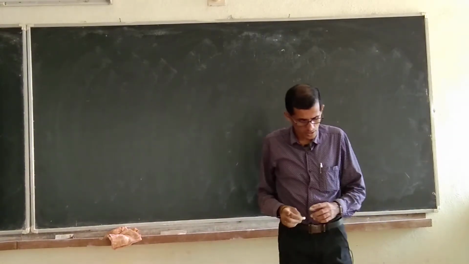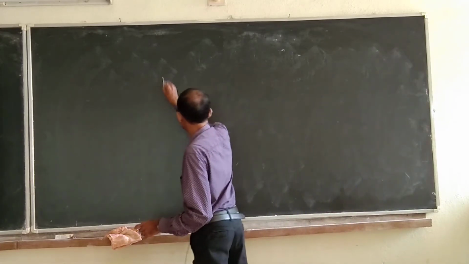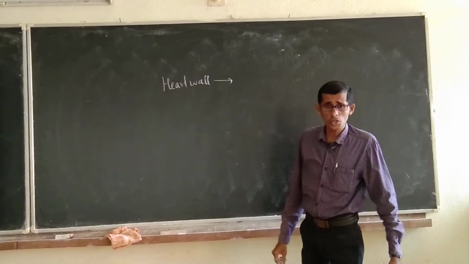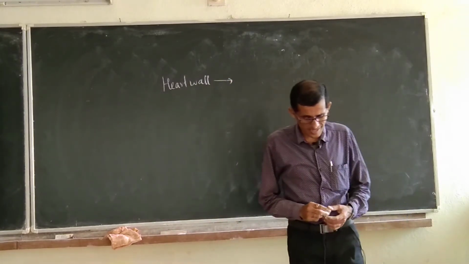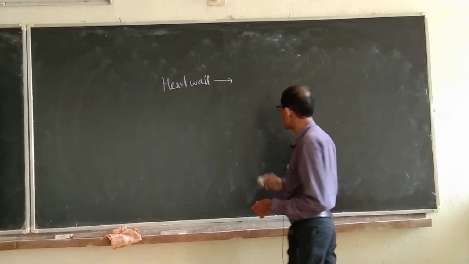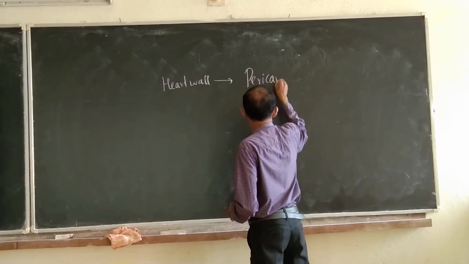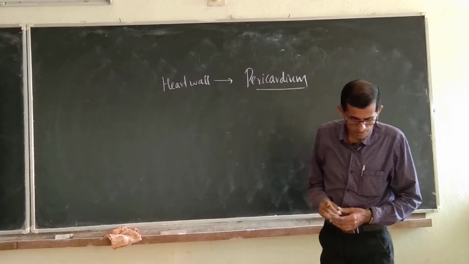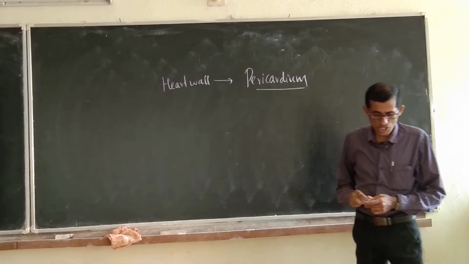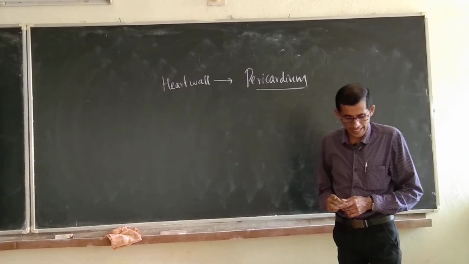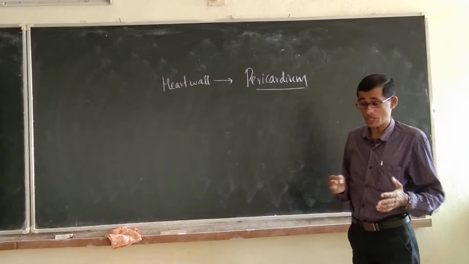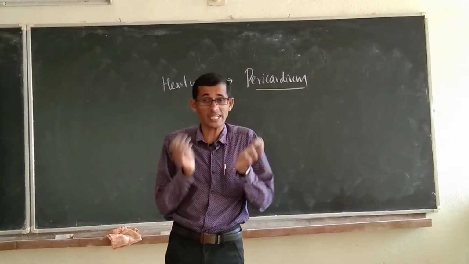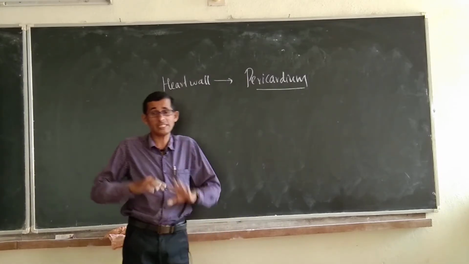Next, if you take the heart wall, as I said earlier, the human heart is a muscular heart. So, it consists of 3 layers, namely pericardium. The human heart wall is called pericardium. It is the protective connective tissue sac enclosing the heart. It is the protective tissue that covers the entire heart, giving the heart proper covering from outside. So that gives total protection to the heart.